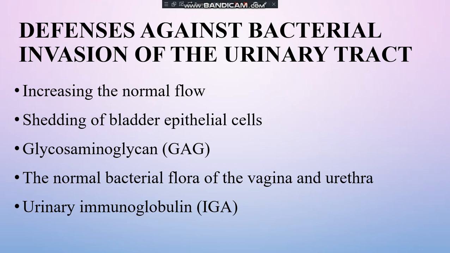Now we have glycosaminoglycan, GAG. I'll repeat, glycosaminoglycan. This is a kind of protein that is present in several human organs such as the bladder. The mucosal layers are filled with this particular protein content, glycosaminoglycan, and it helps to prevent any injuries or irritation to the mucosal membrane.